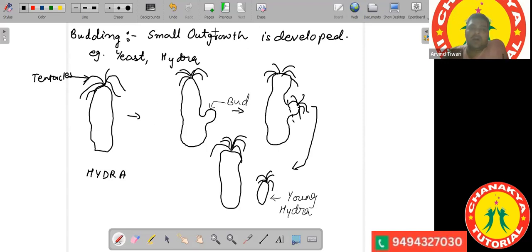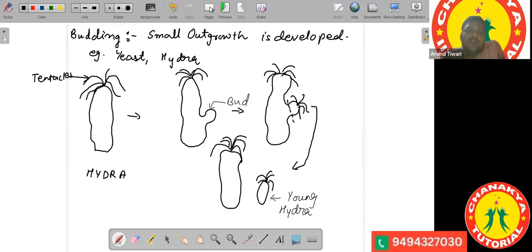This is hydra, and here we were doing budding. The similar case happens with the yeast cells also. In yeast there is also formation of a bud which may lead to further buds. During their life cycle, they will get detached from the parent body and can grow independently into new individuals. So budding is observed in the case of yeast also.